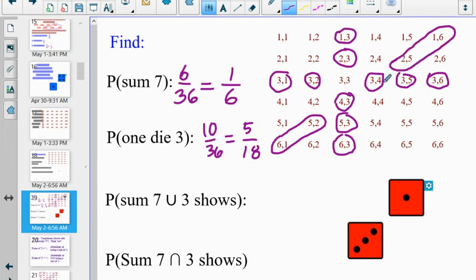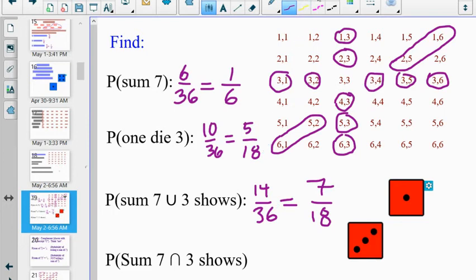So in the or category, I've got some rolls that are a sum of 7. I've got some rolls that show a 3. And then I've got a couple rolls here, 4, 3, or 3, 4. Those would be in both categories. I count them equally. So I've got the 10 that I counted before, plus 2 more, plus 2 more. I should have 14/36, which is a weird word to say. That would be the same as 7/18.